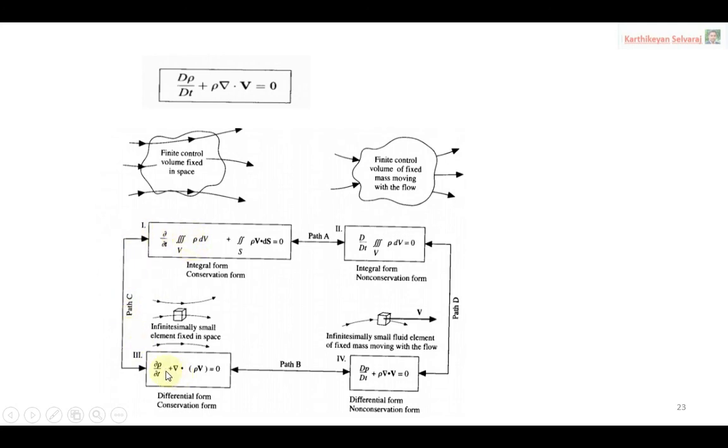Suppose by mistake, instead of choosing the control volume, you choose the fluid element. Only later you realize you chose the wrong method. It is possible to convert integral form into differential form. So these are the four different forms of the continuity equation.